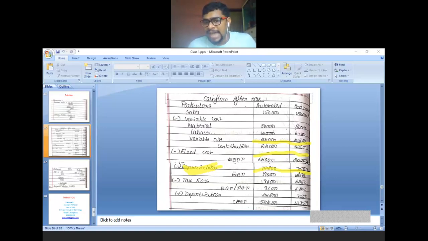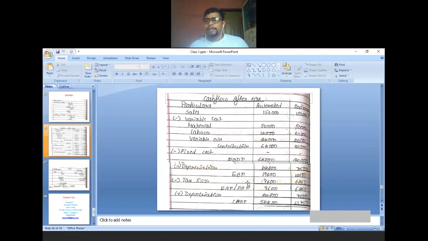Then you deduct the tax portion, 50% tax on this amount: 19,200 into 50%, 12,500 into 50%. So deduct that also. What will you get? You will get PAT or EAT. Same value. Then add depreciation. The same depreciation you add back. Finally we get this amount, that is cash flow after tax but before depreciation.